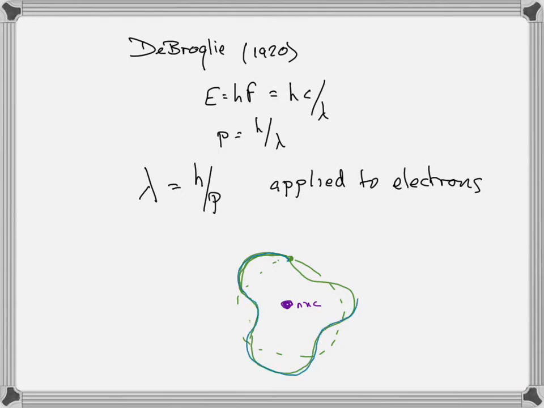So if I drew it right, and if it matches up with itself, there, it is constructively interfering with itself, so that's an allowed orbit. Right? That radius is an allowed orbit. It's not allowed in orbits where it destructively interferes with itself. It is allowed in orbits where it constructively interferes with itself.